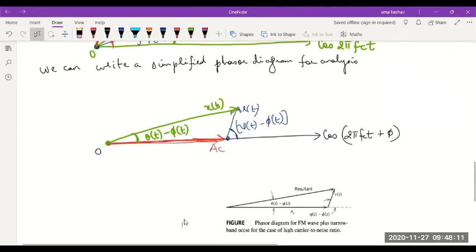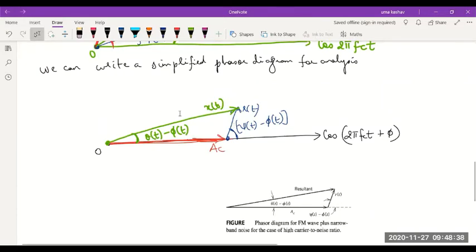Now, this is the phasor which we are going to consider in our analysis of the FM receiver. When I have to analyze the FM receiver, your textbook directly gives you this phasor. You just have to understand how you get it. Initially we wrote the complete phasor taking only cos 2 pi fct as the reference and considering all angles.